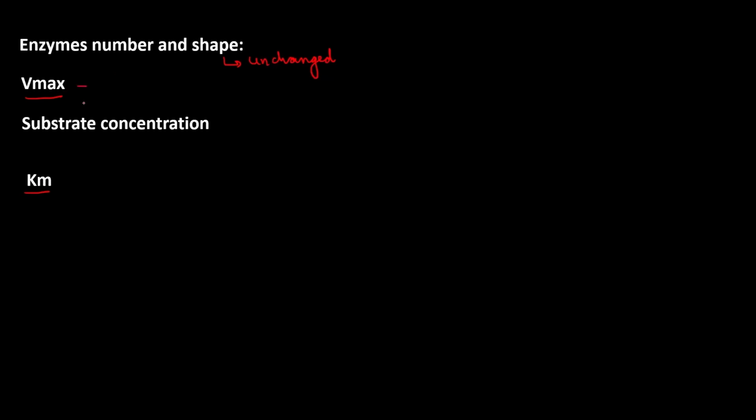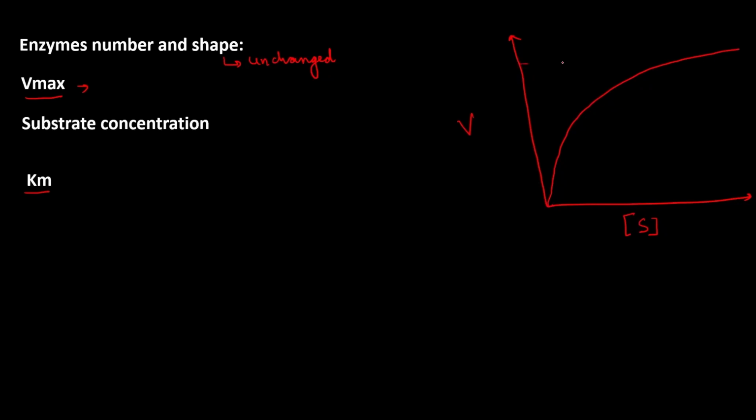So what will happen to the Vmax? If you remember this graph, there was a graph between the substrate concentration and the velocity, that is, the enzyme activity rate. So the graph was something like this, right? With the increase in the substrate concentration, the enzyme activity rate was increasing to a certain level, after which it becomes saturated. And this level is known as Vmax, right? This is known as Vmax.